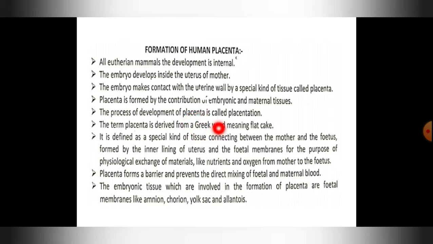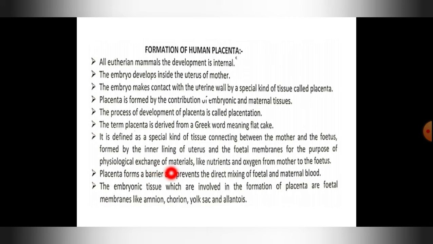The process of development of placenta is called placentation. The term placenta is derived from a Greek word meaning flat cake. It is defined as a special kind of tissue connecting the mother and the fetus, formed by the inner lining of the uterus and the fetal membranes. And what is the purpose of this connection? The purpose of this connection is physiological exchange of materials like nutrients, oxygen, blood, etc. from mother to the fetus.